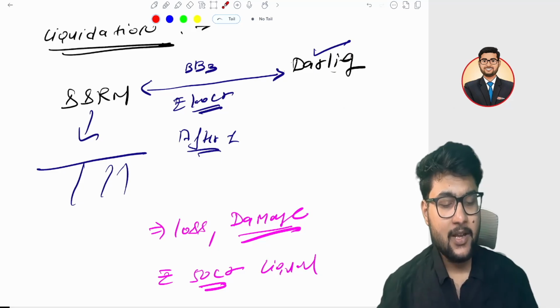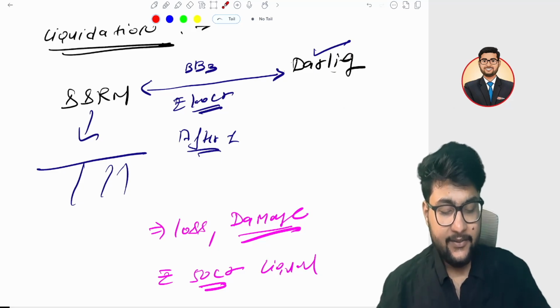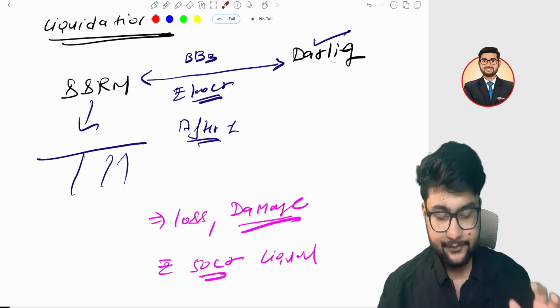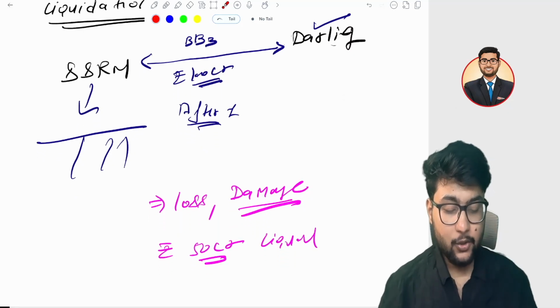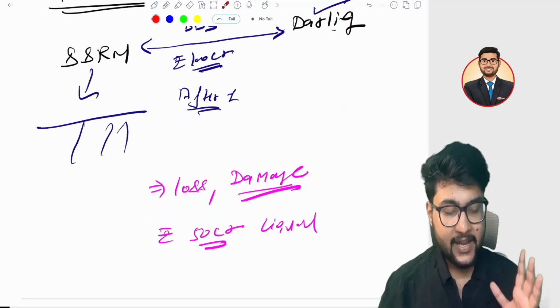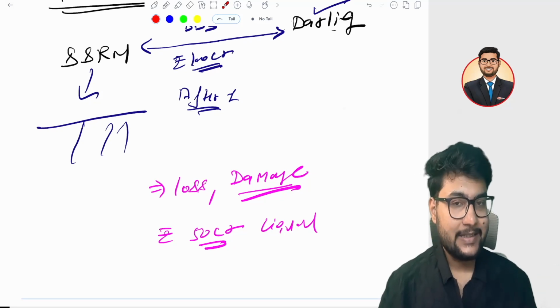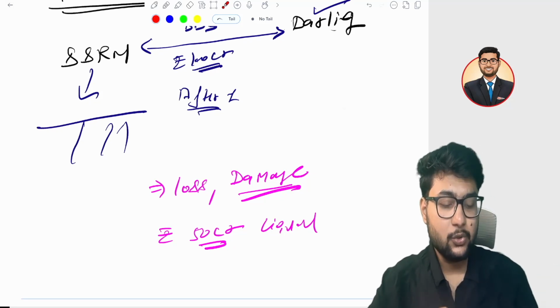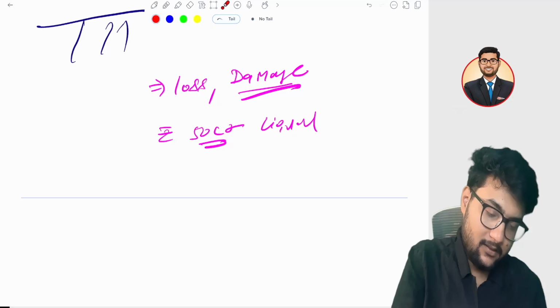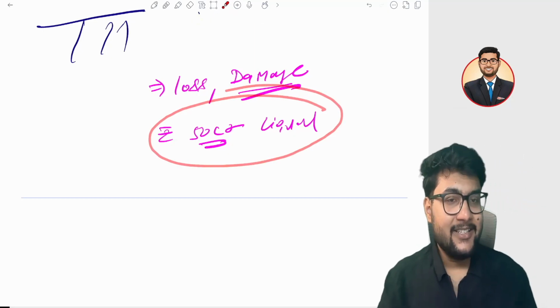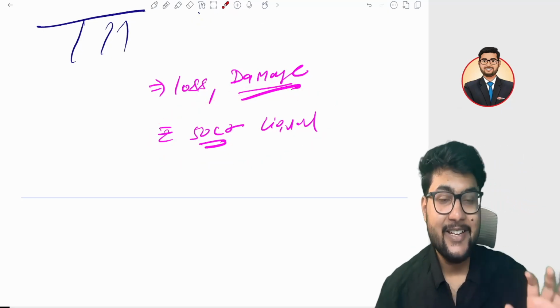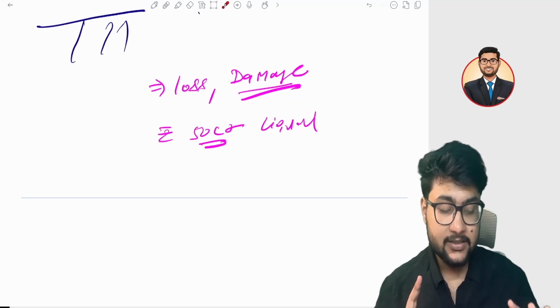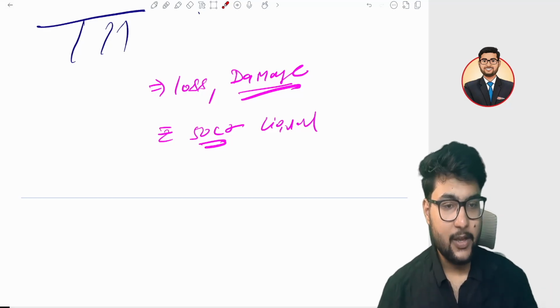If Prabhas cancels this contract, then it will definitely be a loss situation or damage situation for S.S. Rajamouli. Then in that case, any amount Prabhas gives to S.S. Rajamouli to make his losses good is liquidated damages, and it is not a consideration. And if anything is not a consideration, it is not a supply. I hope you got my point.